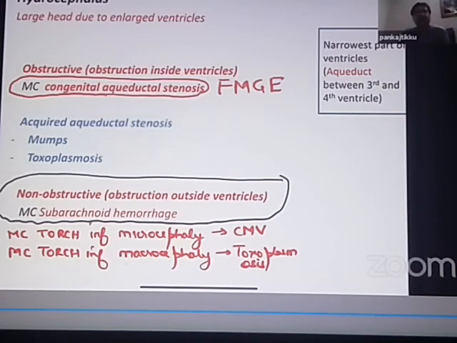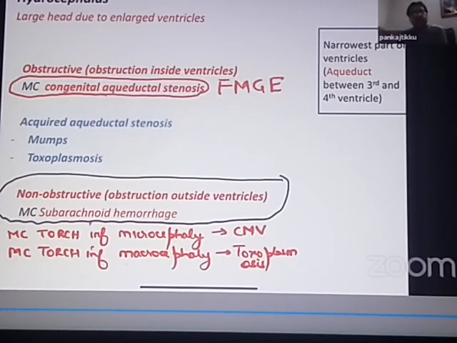Are there certain infections which can also cause obstructive hydrocephalus? Yes. One is mumps, one is toxoplasmosis. So which is the most common TORCH infection associated with a microcephaly, small head? It is cytomegalovirus. But which is the most common TORCH infection associated with a macrocephaly? It is toxoplasmosis.